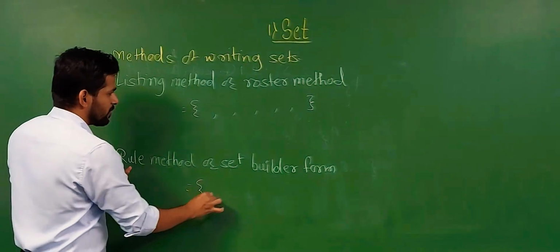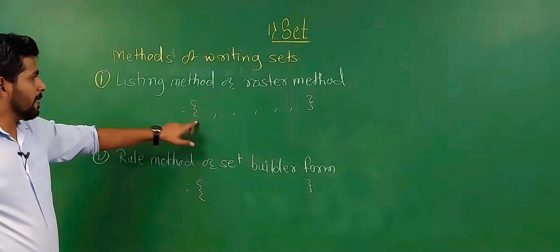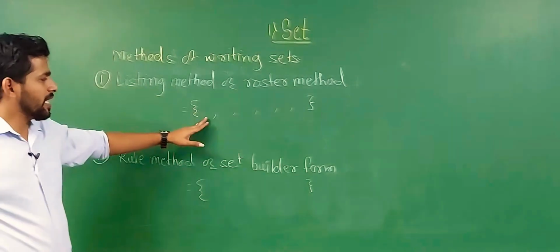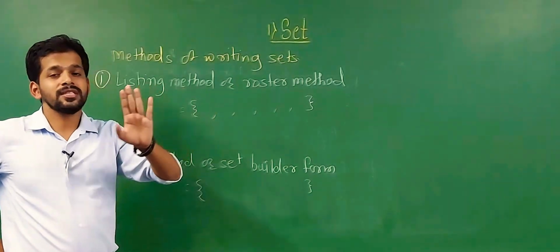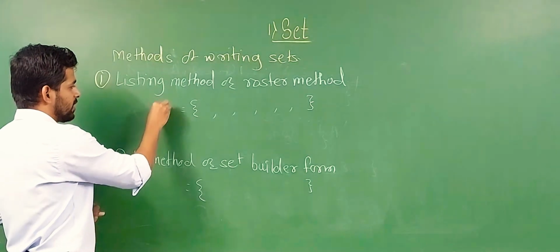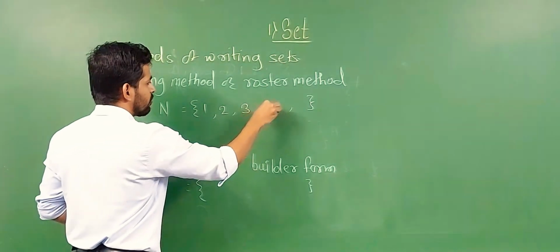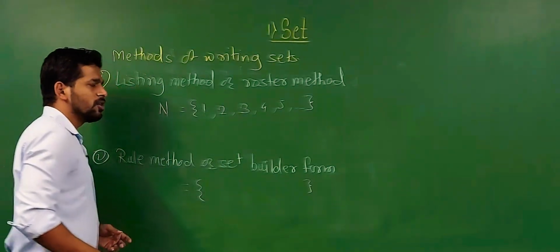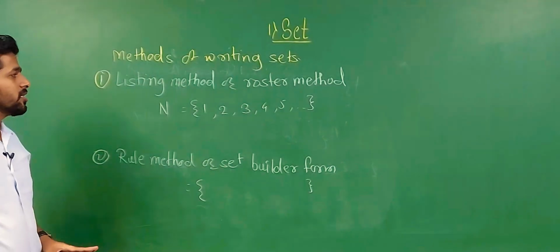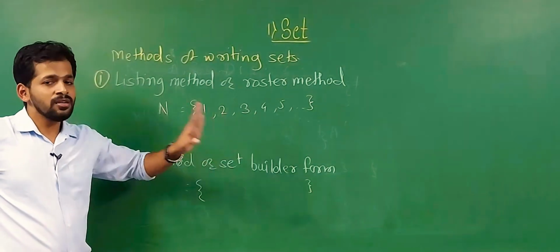In the listing method or roster method we write all elements in curly brackets. Similarly, in the rule method we also write curly brackets, but the difference is that in the listing method we write all elements separated by commas. For example, the set of natural numbers we write as 1 comma 2 comma 3 comma 4 comma 5 comma and so on. So it is represented using the listing method, separated by commas.